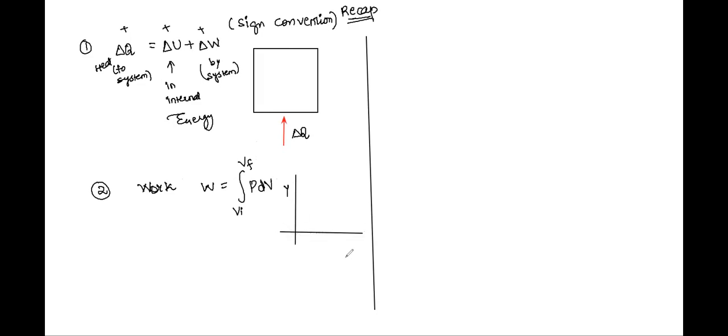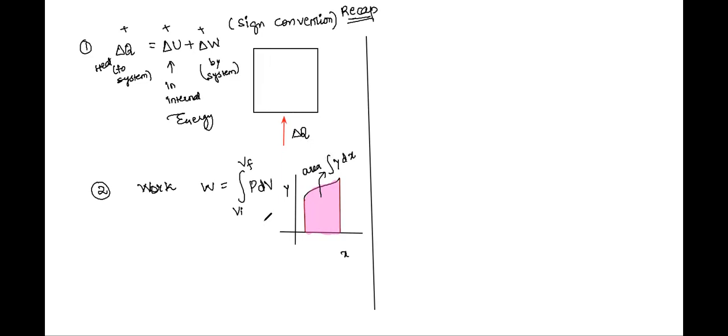So we already know that integral y dx tells me the area under the curve. Let's say I have a graph between y and x. Let's say this is some curve. So this area under the curve, the one which I've shaded in pink, will be telling us about the integral, or this area is equal to integral y dx, right?